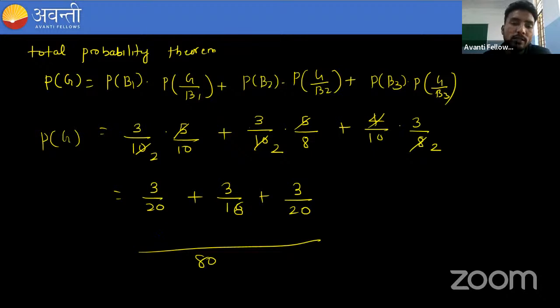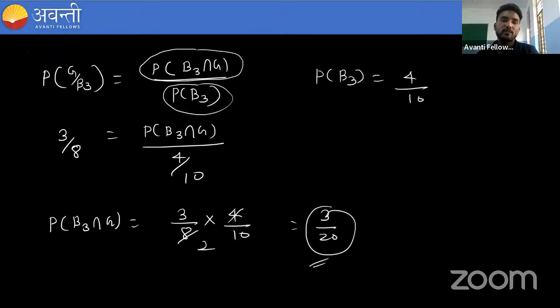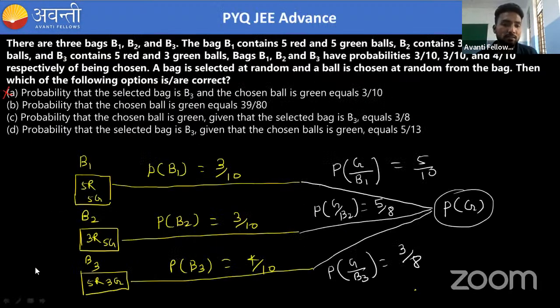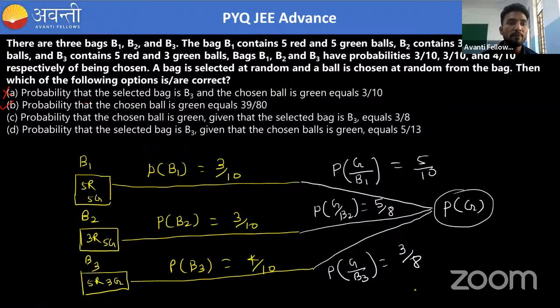Okay, so if we have to add, the denominator is 80. So it is 4 into 3, 12, plus 5 into 3, 15, plus 4 into 3, 12. So it is 27 plus 12, this is 39 divided by 80. So it will be 39 by 80. So what is the probability of a green ball? The probability of a green ball will be 39 by 80. Okay, so now you can check the second option is absolutely correct, because the probability that the chosen ball is green is 39 by 80.